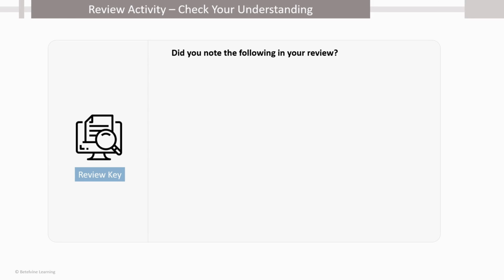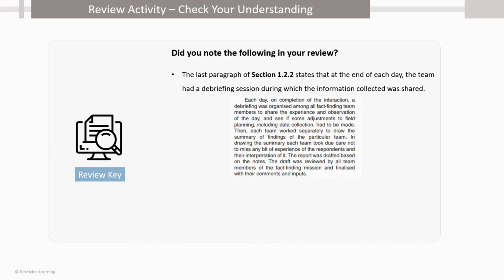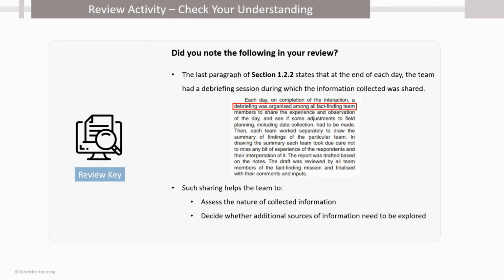Also note that in the last paragraph of section 1.2.2, it is stated that at the end of each day, the team had a debriefing session during which the information collected was shared. This is important. By such sharing, the team can assess the nature of information that has been collected and can take a call on whether additional sources of information need to be explored or whether some information needs further corroboration, etc. We will come back to this report in the lesson on interviewing.